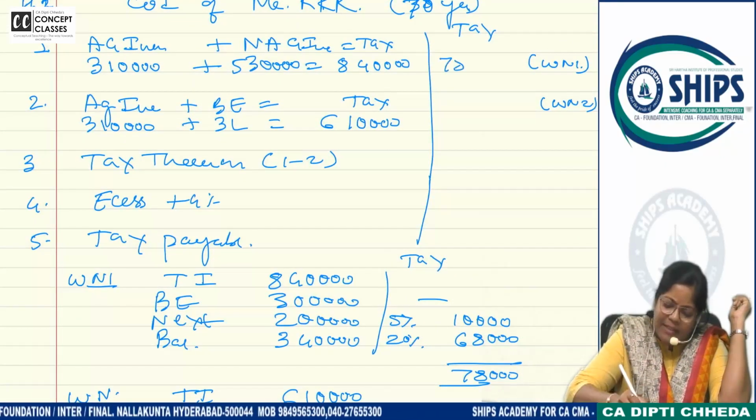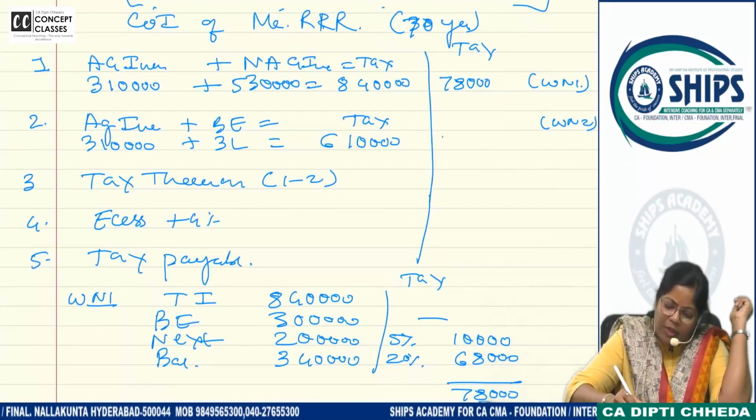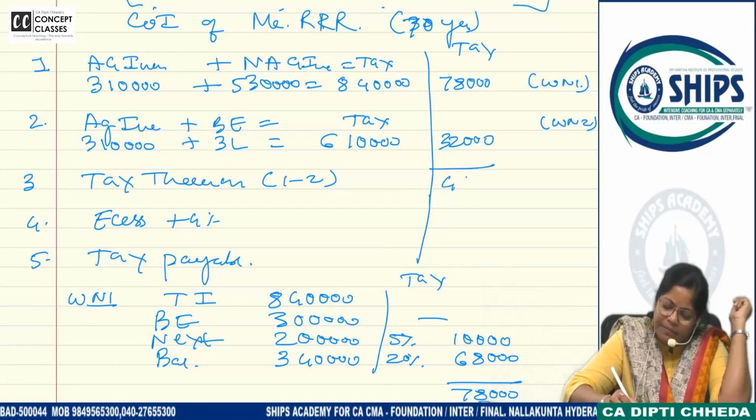What is the step 1 answer? 78,000. What is the step 2 answer? 32,000. Next, what is the tax thereon?